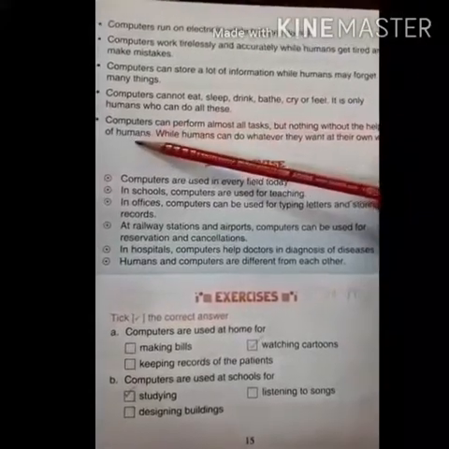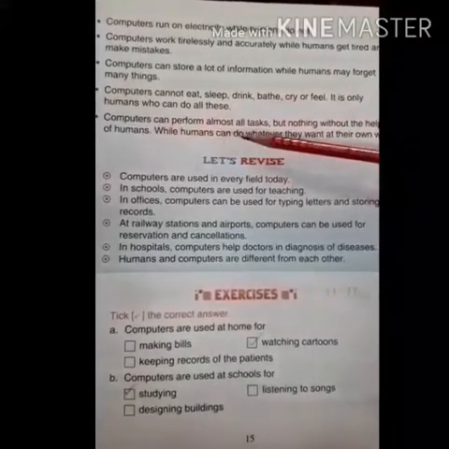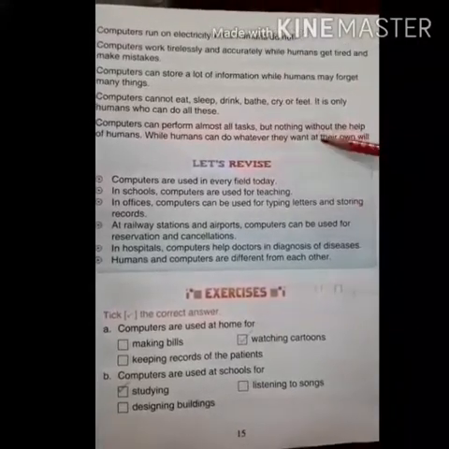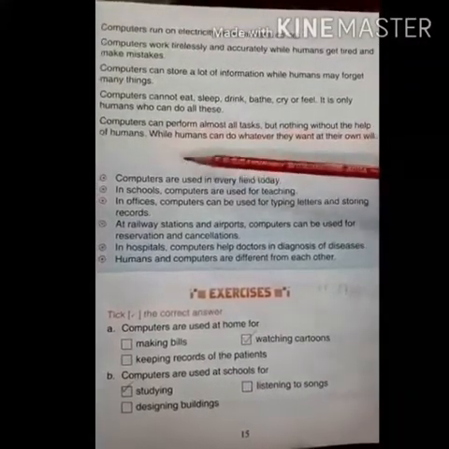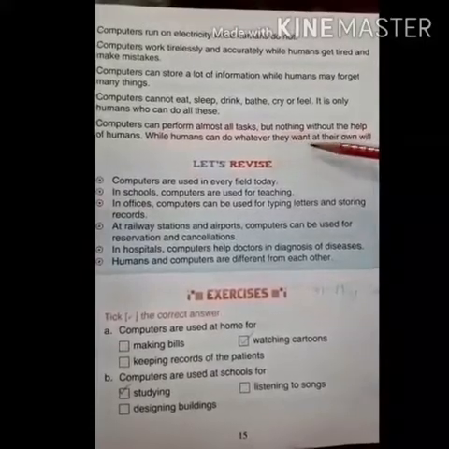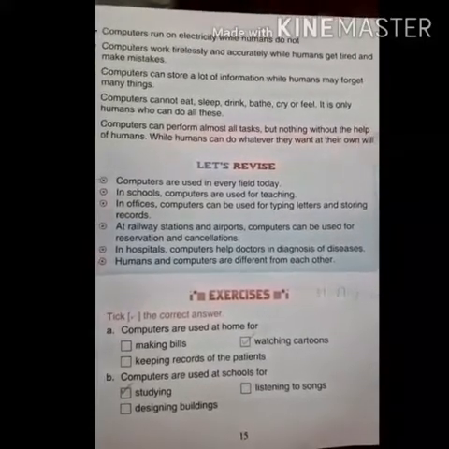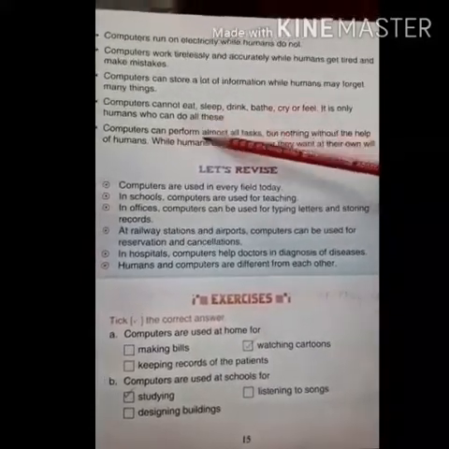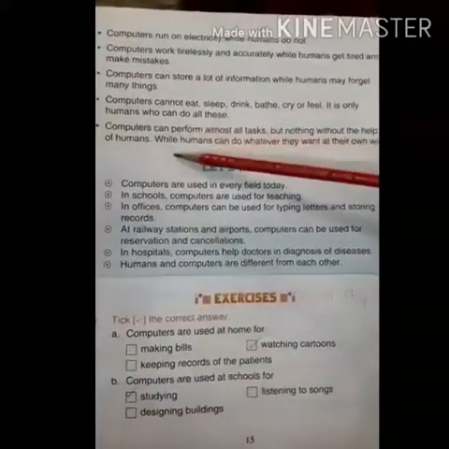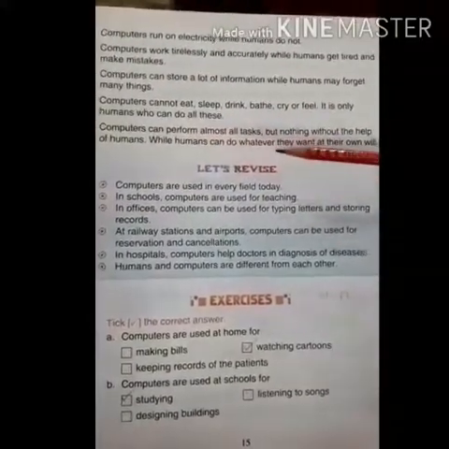Okay. Computers can perform almost all tasks but nothing without the help of humans. While humans can do whatever they want at their own will. Computers perform the task but with the help of human beings. While humans do not need any